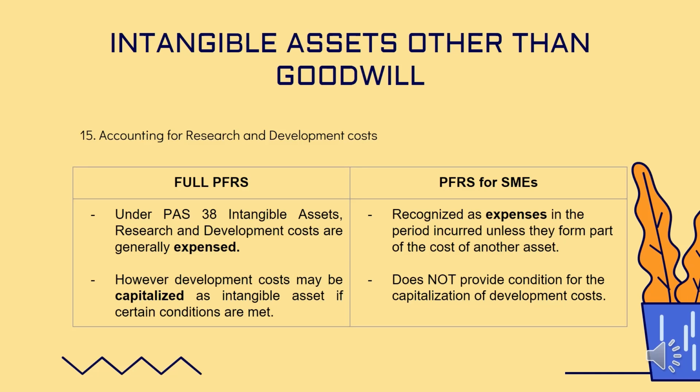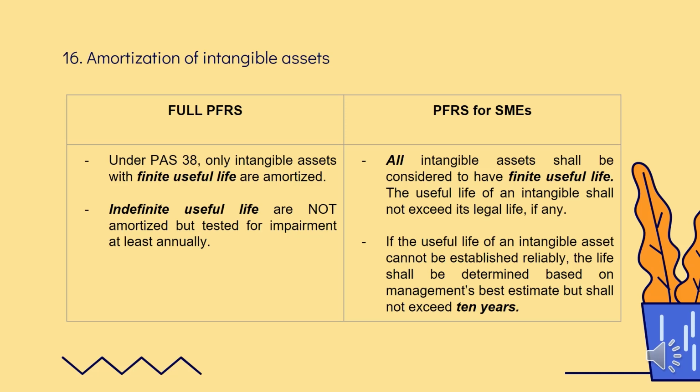Amortization of intangible asset. Under PAS 38, only intangible assets with finite useful life are amortized. Ano ibig sabihin ng finite useful life? May buhay. Yung panahon na pakikinabangan lang natin siya, tulad ng franchise, copyright. Pero kung may indefinite useful life, hindi natin ma-determine kung hanggang kailan magbibigay ng benefit. Hindi required na i-amortize siya, pero itetest siya for impairment at least annually. Under PFRS for SME, all intangible assets shall be considered to have finite useful life. So, walang indefinite, lahat may finite useful life.